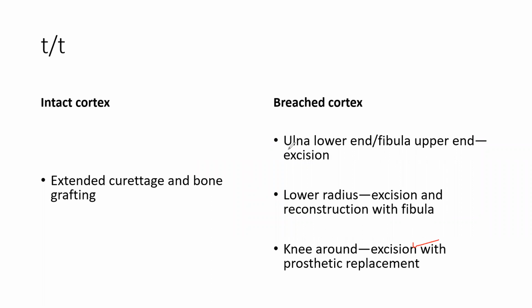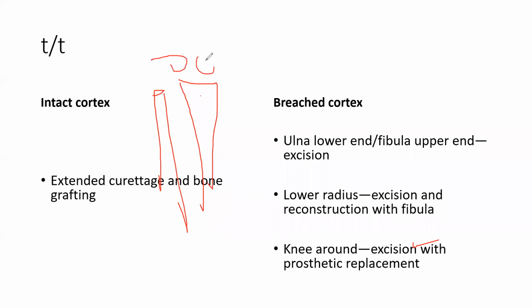Now consider the ulna lower end. In the wrist joint, this is the radius, this is the ulna. I told you the wrist joint is a problem of the radius and carpals. The ulna is not attached to the carpal joint. So if there is a very big tumor on the ulna, you cannot keep it; you just cut it and remove it, because the ulna is useless in the wrist joint.